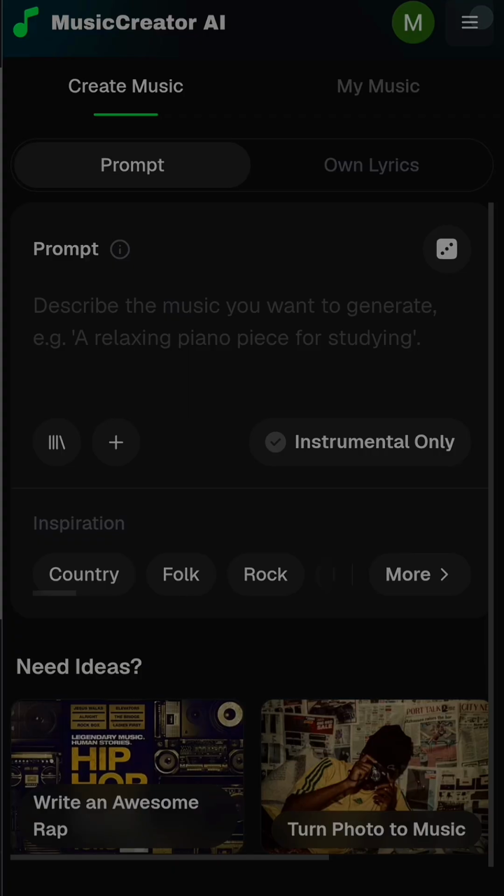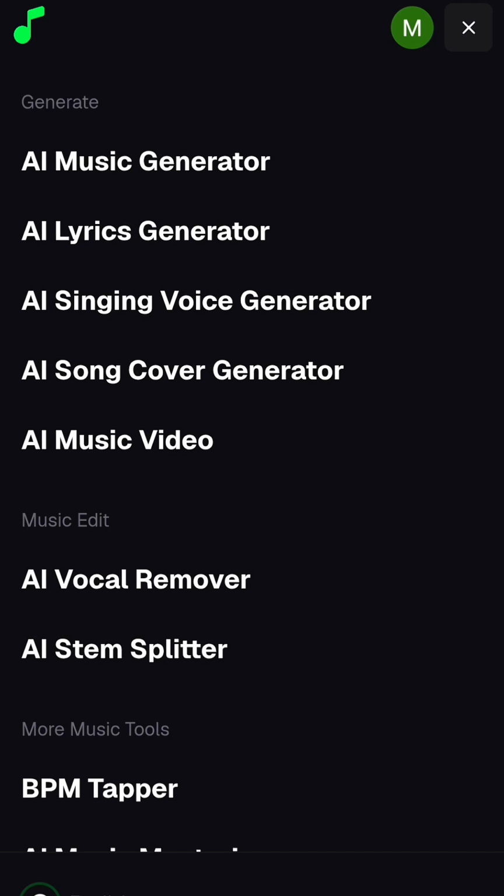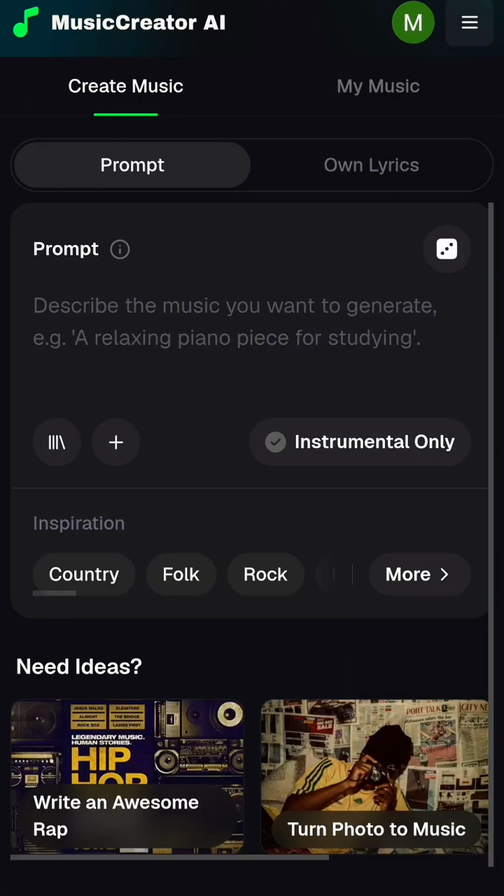When you click on this three dots by your side here, you are going to see AI music generator, AI lyrics generator, AI singing voice generator, AI song cover video. You are going to see all these things here. So let's enter the first one first, which is AI music generator.